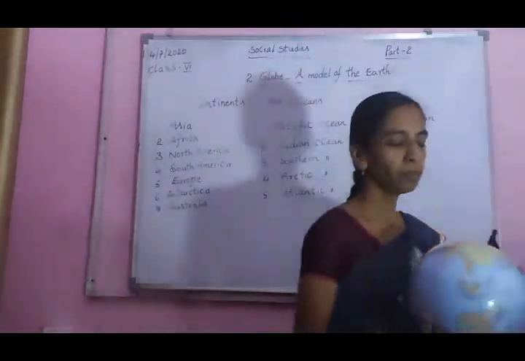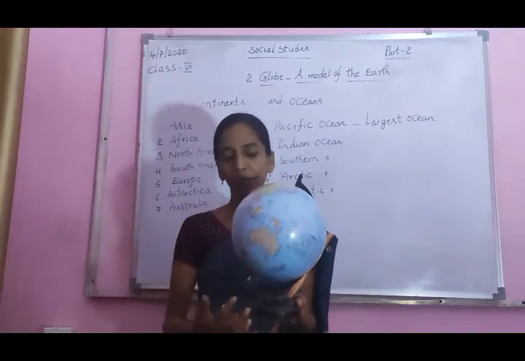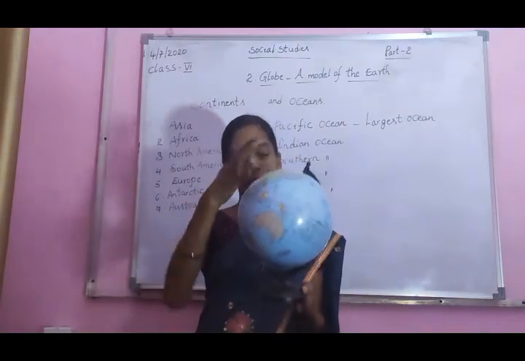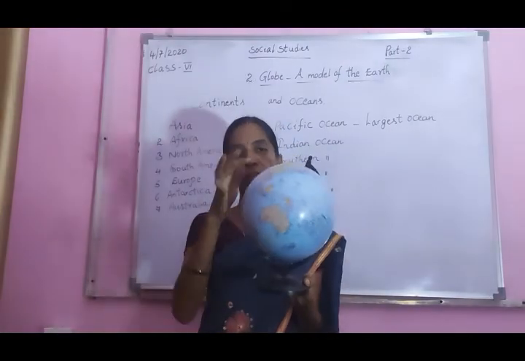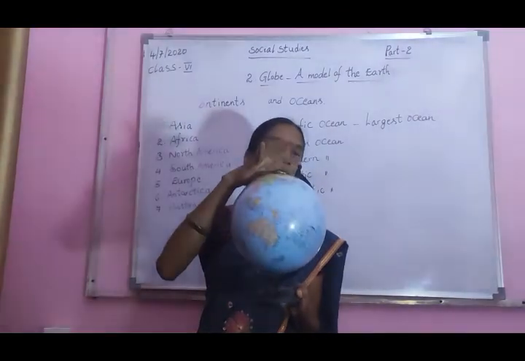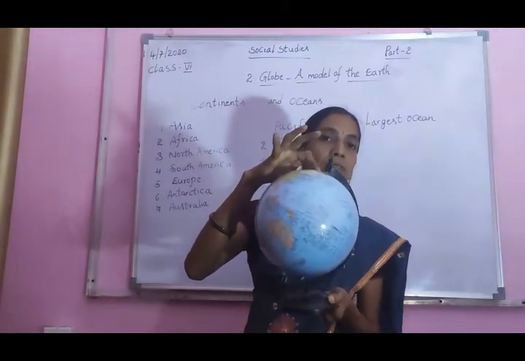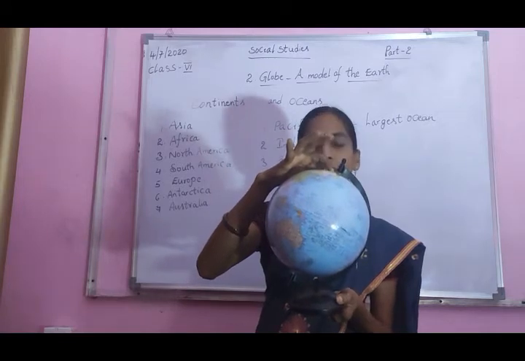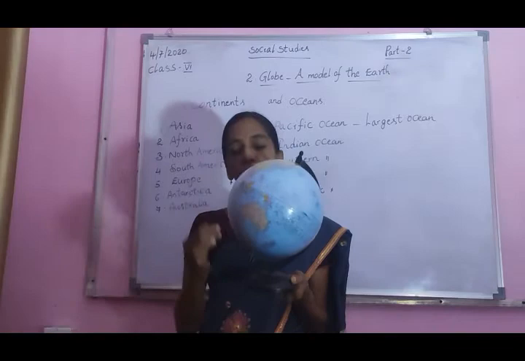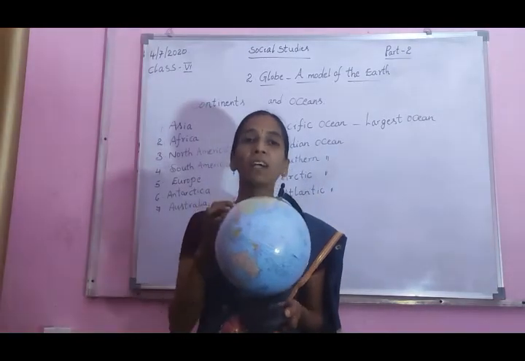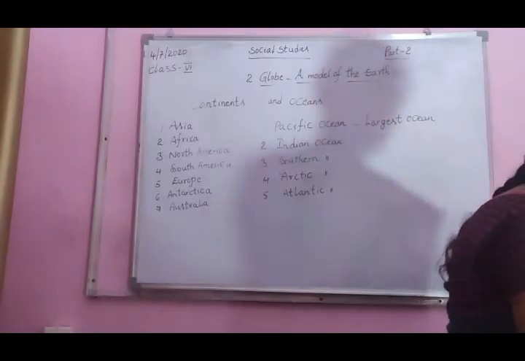Look at this globe. These are directions, tell me. North Pole and South Pole. These two poles are covered with ice. In this pole is located the Arctic, and in this pole is located the Antarctic. So these two poles are covered with ice.